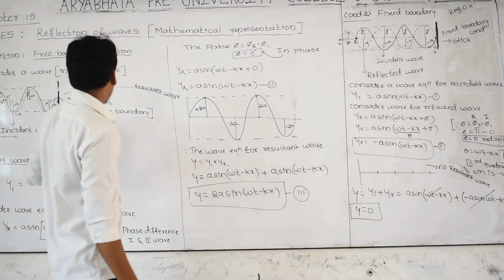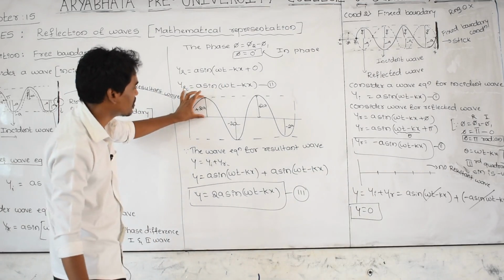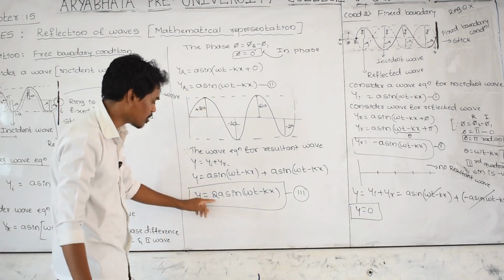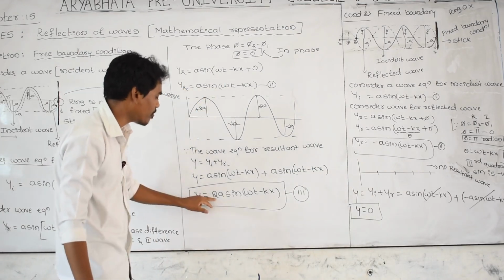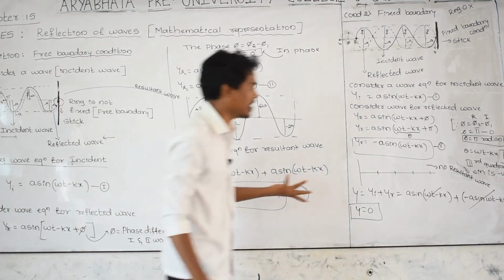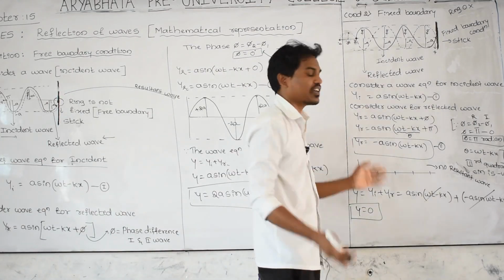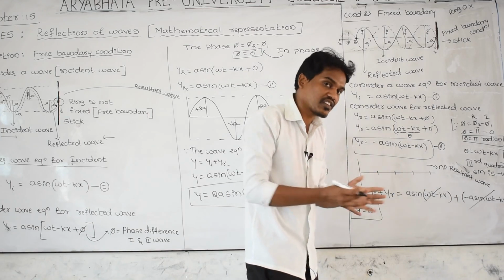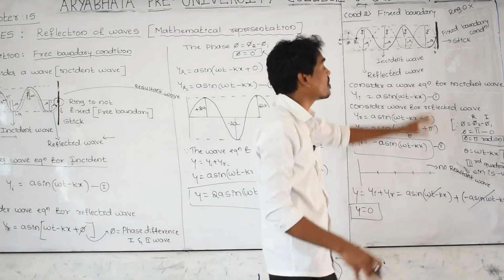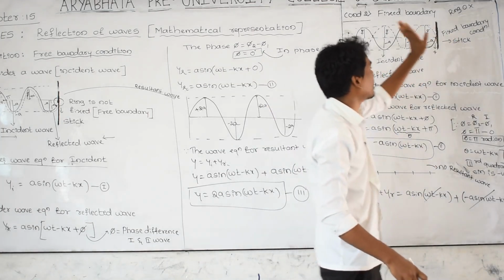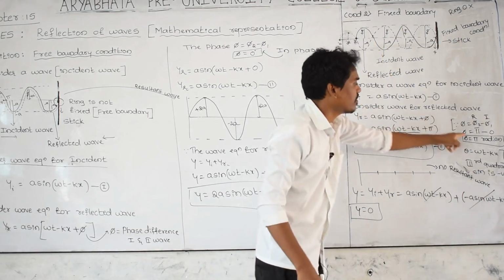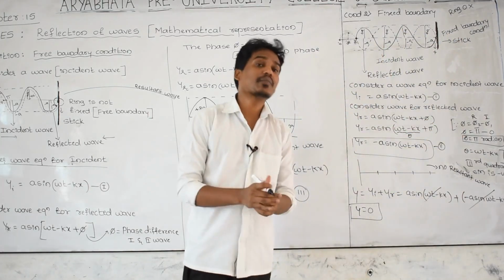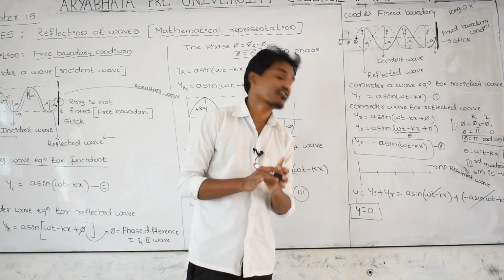Yes, here the two combined, this is the y. Yes, y is equal to 2a, a plus a, 2a, y is equal to 2a here. But here incident and reflected both cancelled with each other when they merged with the phase difference equal to 180 degree. Then those two waves are completely destroyed or cancelled with each other.